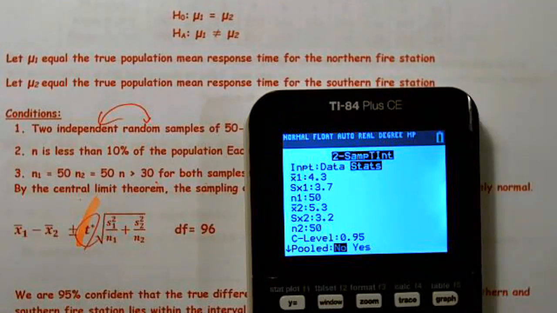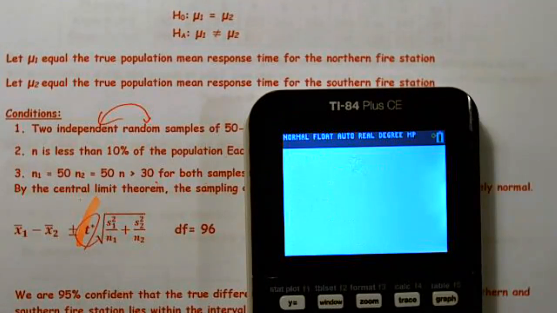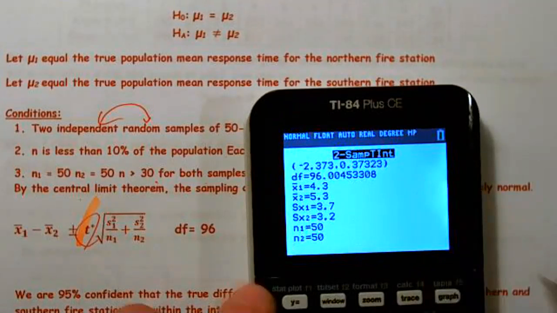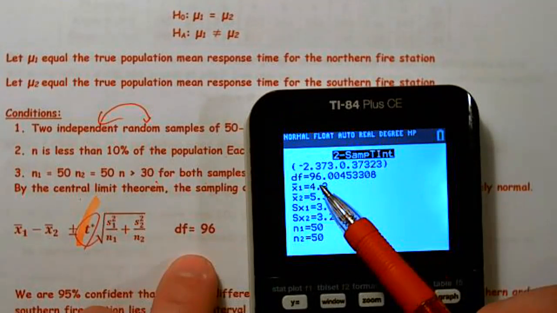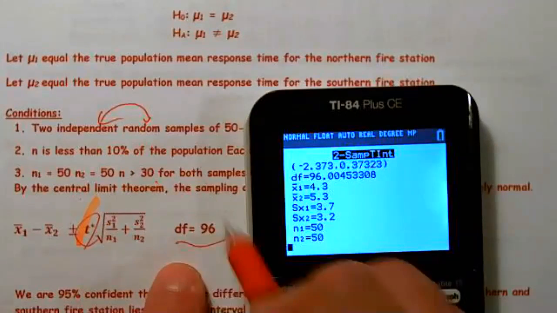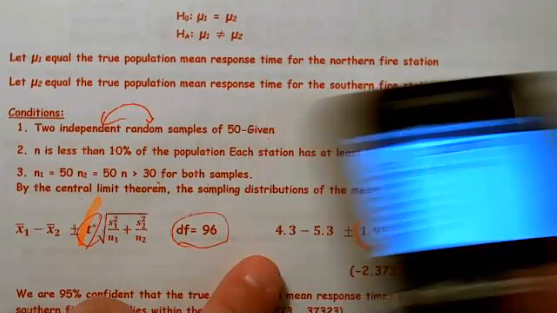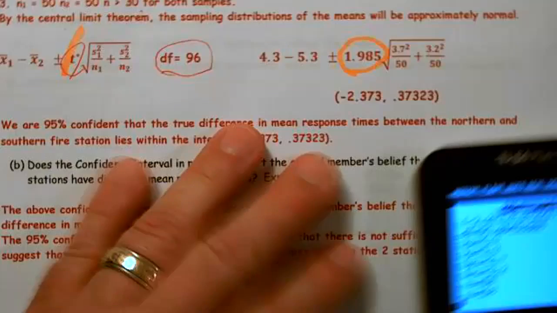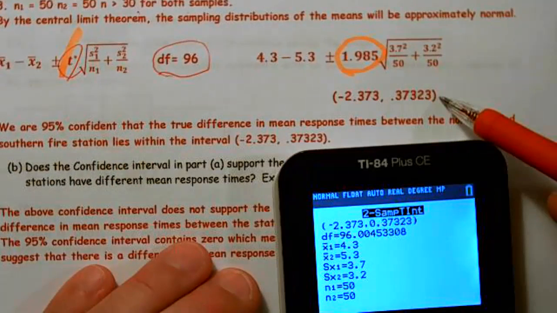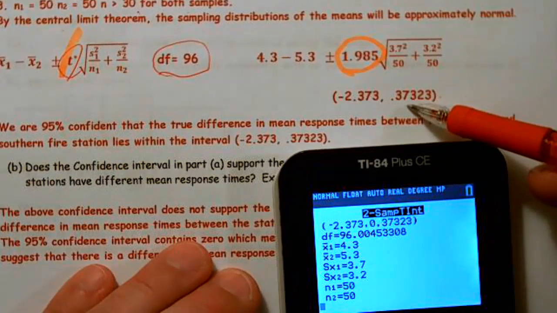When we're working with means, we never pool. So we're going to go ahead and calculate. And this is where I got my degrees of freedom of 96, so I'm going to write that down. I'm going to go ahead and write down my interval, which is negative 2.373 to 0.373.